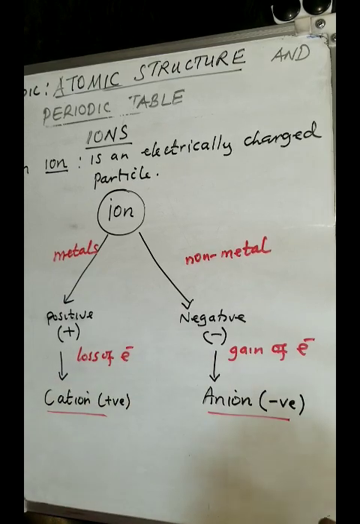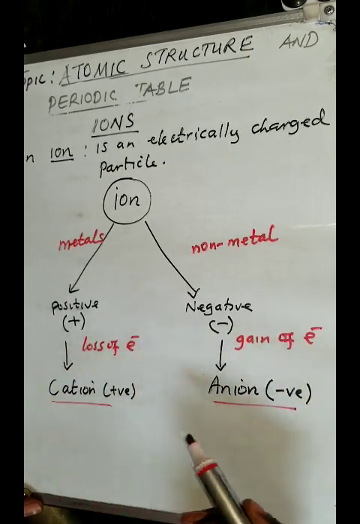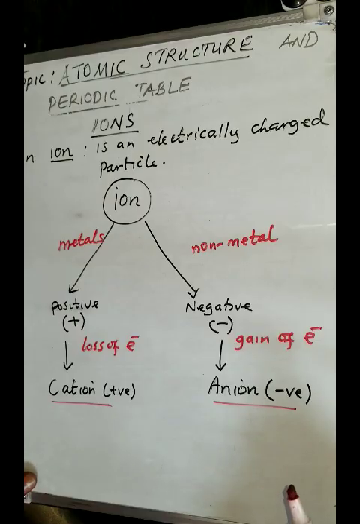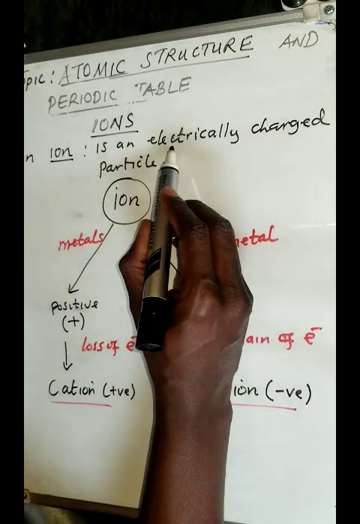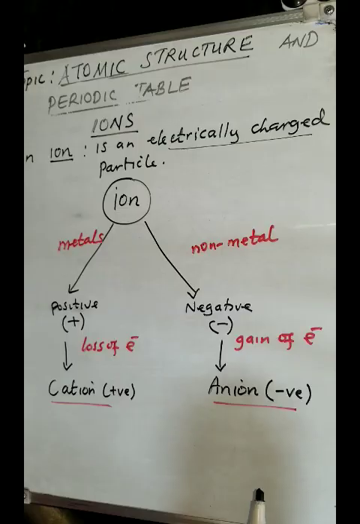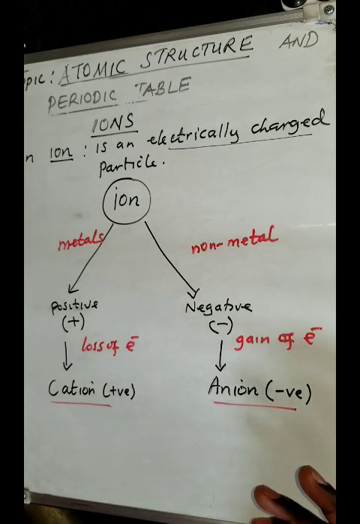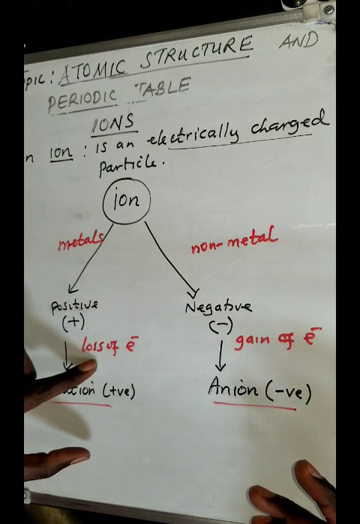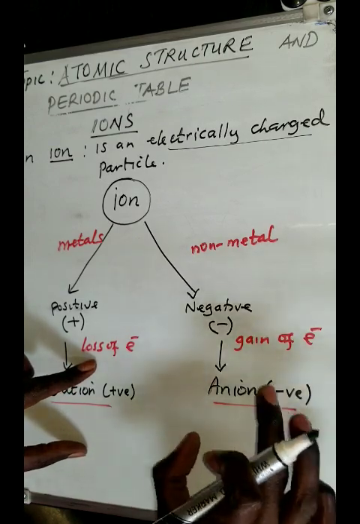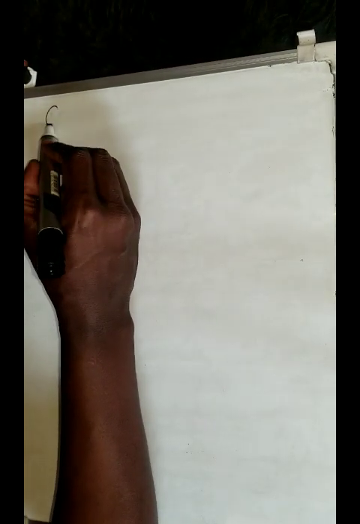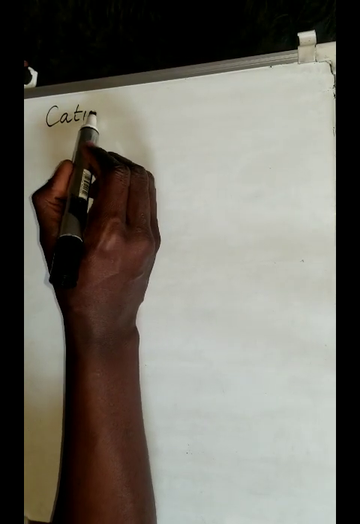I want to focus now on the cation, and I'll show you how they are formed. So remember, an ion is simply an electrically charged particle. That particle can either be positive or negative. When it is positive, we call it a cation. When it is negative, it is an anion. It has become positive because of loss of electrons. It has become negative because it is gaining electrons. Let's start with the cations.